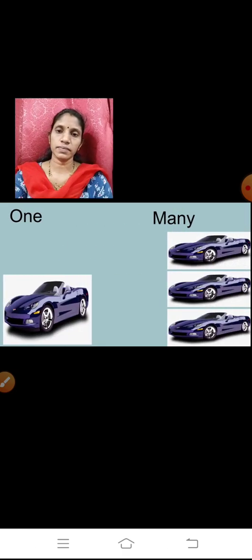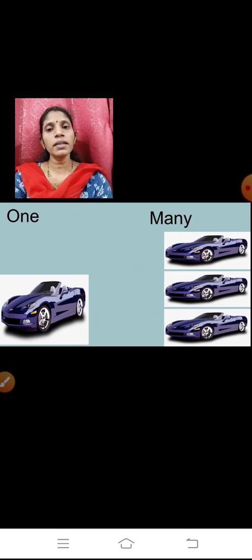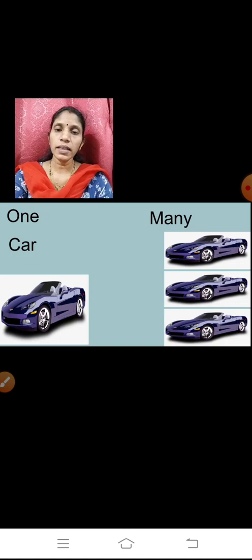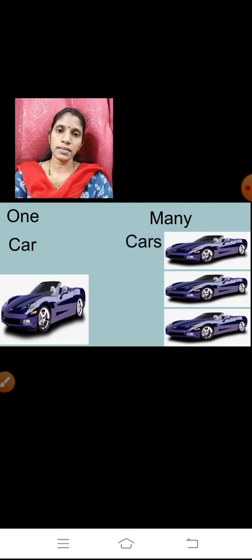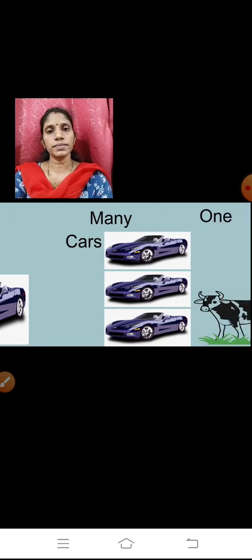The next one. Here you can see one car. Here we are talking about one car. Okay, on the other side you can see, let us count how many cars are there. 1, 2 and 3. How many cars are there? 3 cars. So how are you going to write? Yes, you are going to write C-A-R-S, cars. Okay. Now the next one.